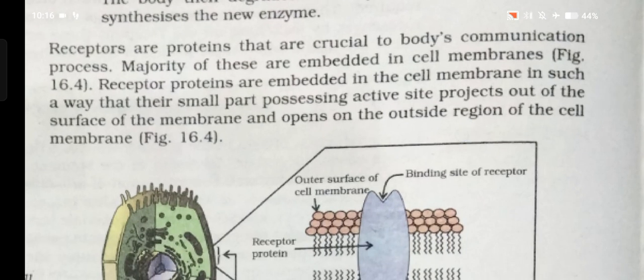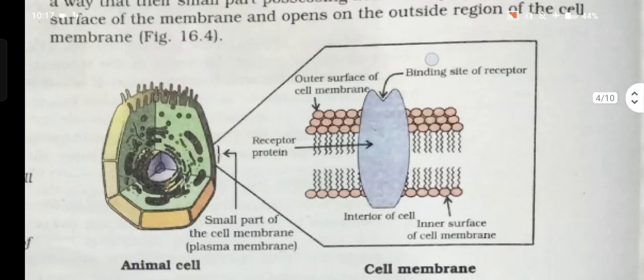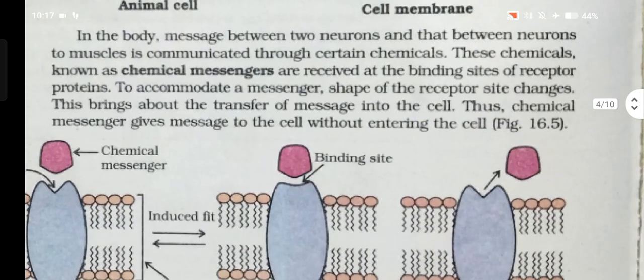Receptors are proteins that are crucial to the body's communication process. The majority of these are embedded in the cell membrane. Receptor proteins are embedded in the cell membrane in such a way that their small part possessing the active site projects out of the surface of the membrane and opens on the outside region of the cell membrane. In the body, messages between two neurons and those between neurons and muscles are communicated through certain chemicals. These chemicals, known as chemical messengers, are received at the binding site of the receptor protein.